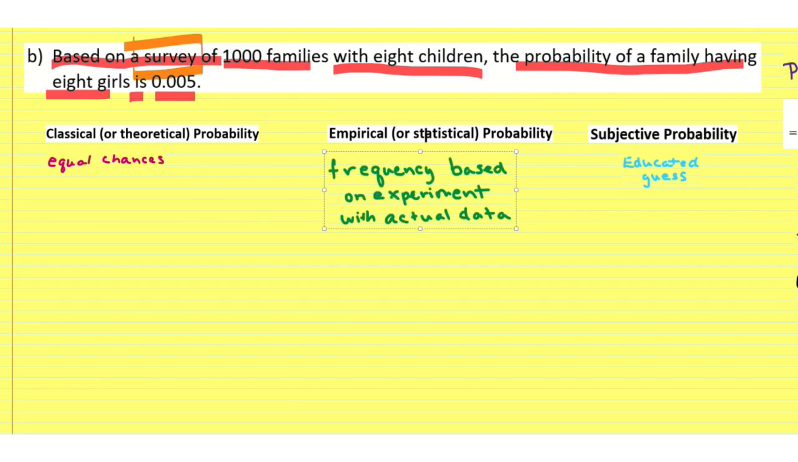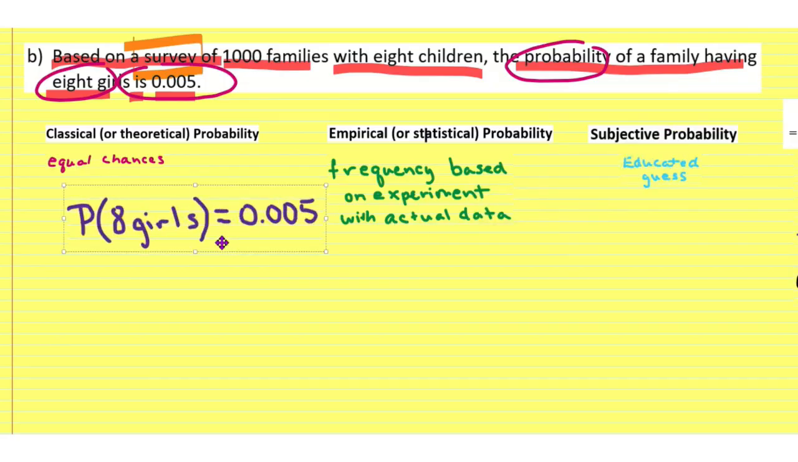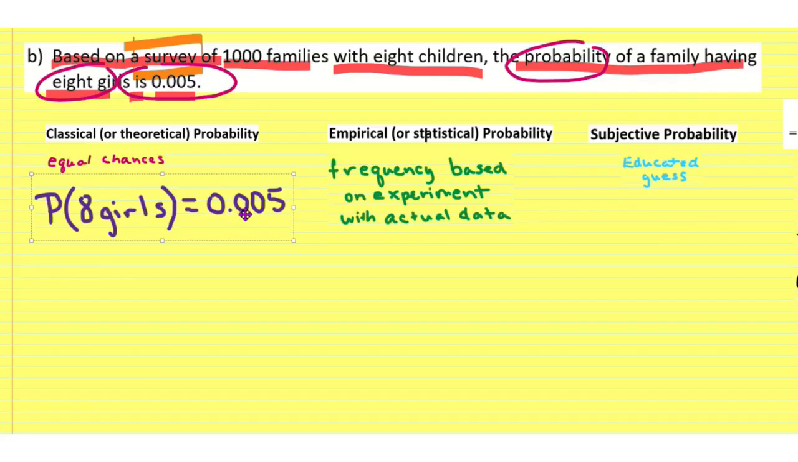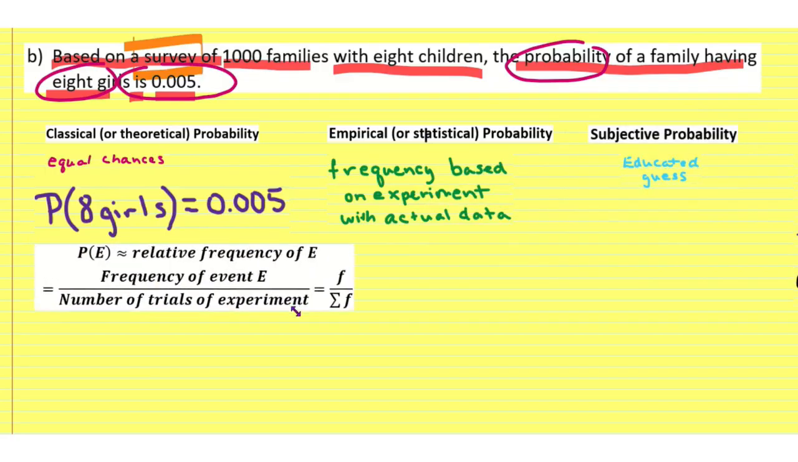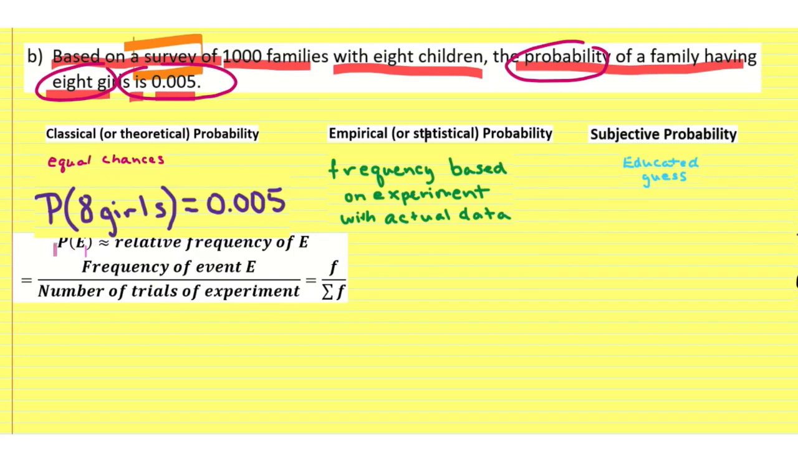And they actually tell us here that the probability of having 8 girls is 0.005, which means we can actually write that like this. We can say the probability of 8 girls is equal to 0.005. Okay, so based on our information earlier in this video, we are going to use these formulas right here. Now, this one just says that the probability is approximately a relative frequency of the event, but the particular formula is the frequency of event E divided by the number of trials of experiment.